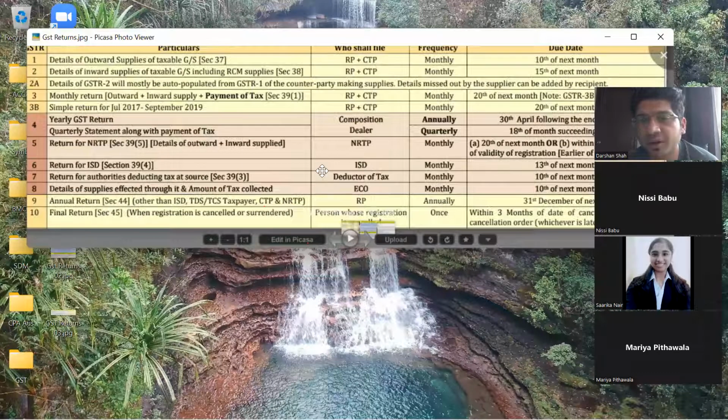Or let us say I am conducting a fraudulent business. Government will cancel my registration. Government will say your registration has been cancelled, you cannot log in and claim ITC, you cannot do business with other registered persons. Then also you'll have to file a final return in GSTR 10.